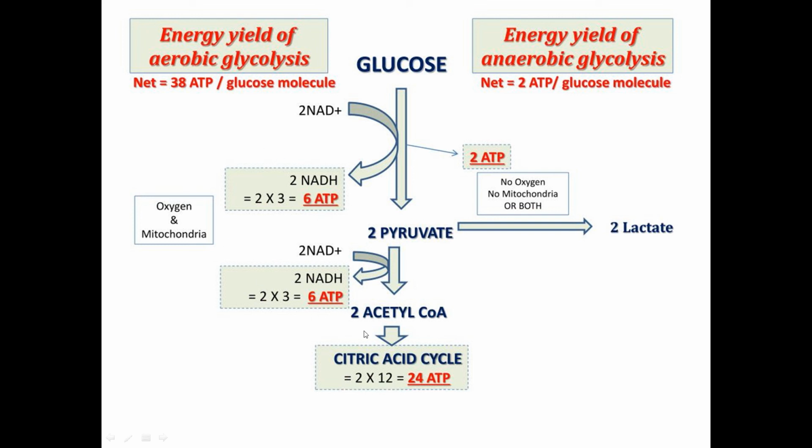So altogether, this is 30, 24, 6, 30, 36, and 4 ATP from substrate level phosphorylation in glycolysis, 40, and minus 2 from the preparation of glucose for the degradation.